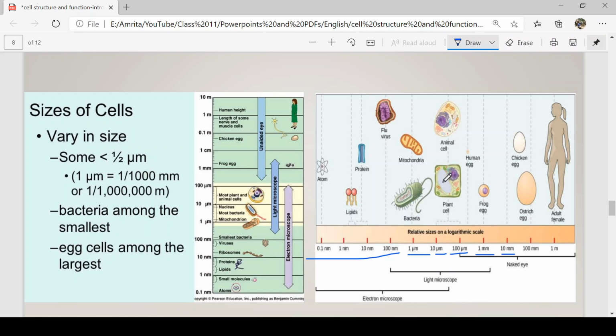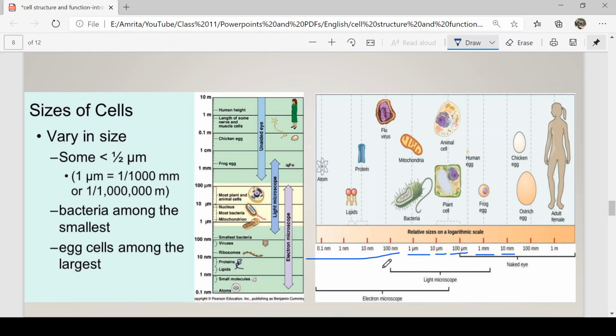Plant and animal cells will come between 10 micrometer and 100 micrometer. A bacterial cell will be around 3 to 5 on average. The nerve cell, if you take it, is 1 meter. The biggest is the ostrich egg, about 100 millimeter. These can be seen through the naked eye. From 100 micrometer to 1 meter, you can see through the naked eye.